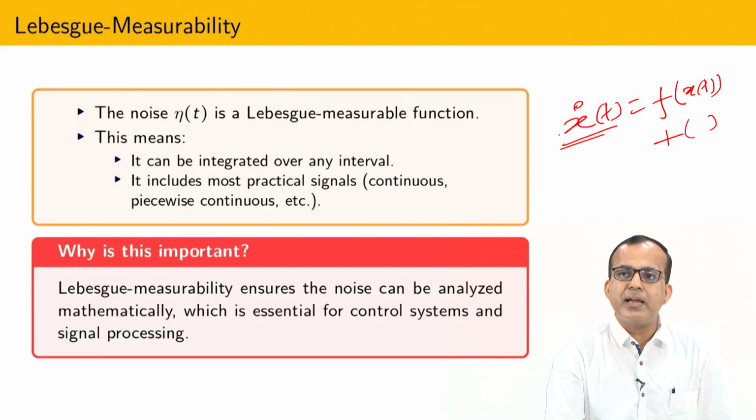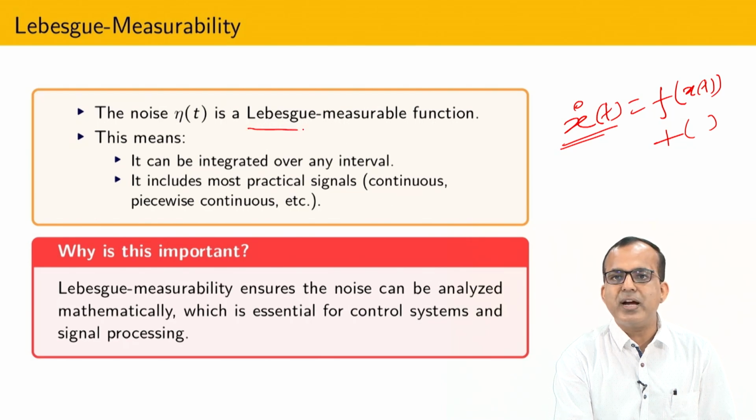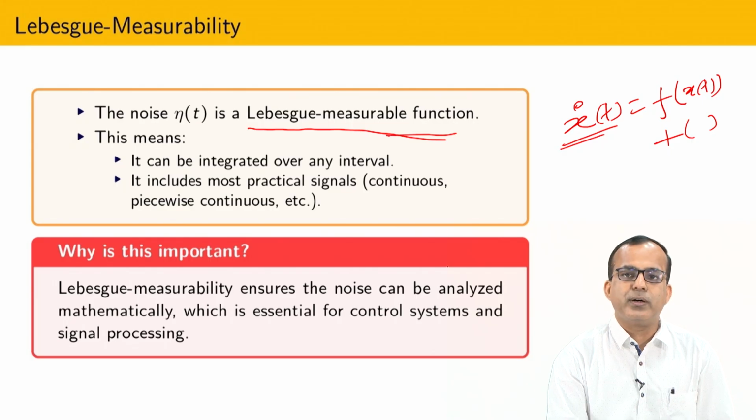Most of the time, if something is integrable, then it is possible to show that there always exists a unique solution, or at least I can guarantee existence. Due to that reason, for a broader perspective, I am assuming that whatever noise is going to enter the signal will satisfy this kind of property.